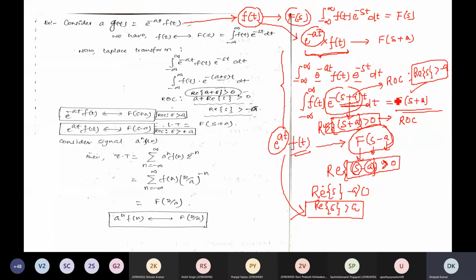The same example can also be seen in the discrete domain, for a discrete time signal. Consider a to the power n f of n. Here a to the power n is multiplied with this function f of n, and see the effect on the Z transform when you multiply this extra term. Try to solve.